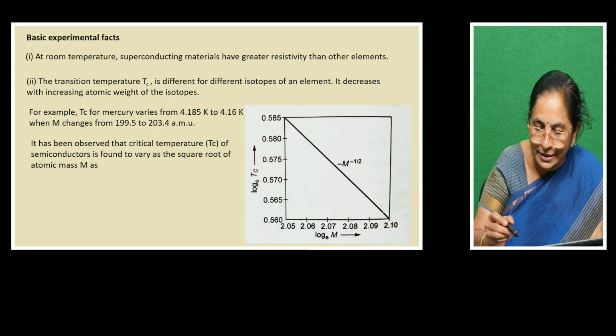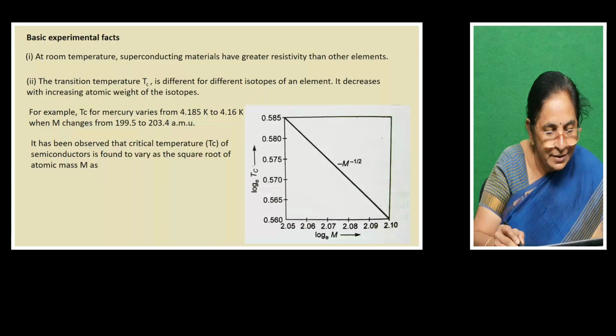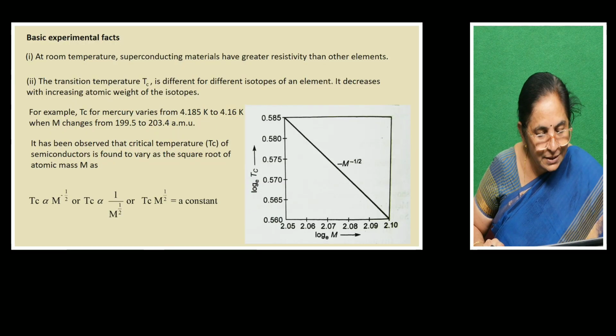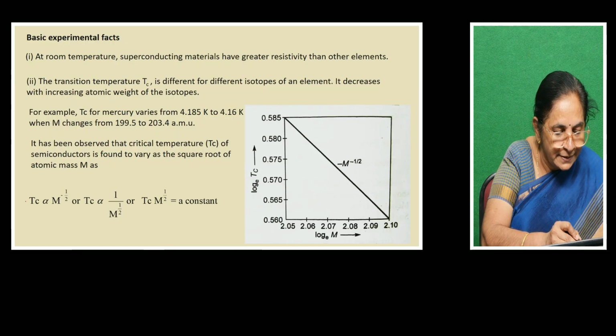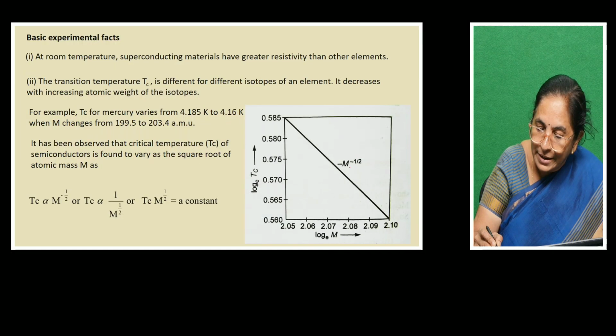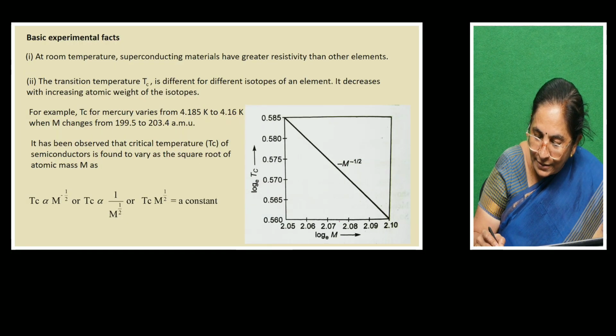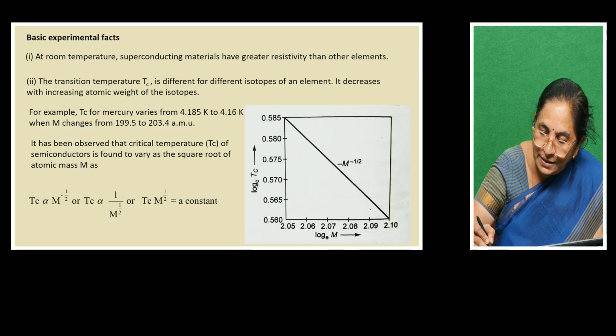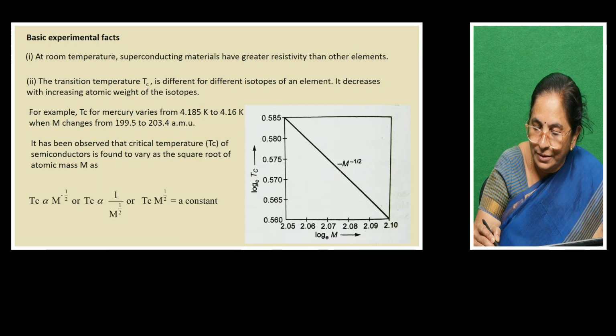And they say that Tc is related to atomic mass using the following formula. Tc is proportional to the atomic mass power minus half. This minus sign says that when the atomic mass is increasing, the critical temperature is decreasing. So the slope becomes negative. That's why the minus sign.